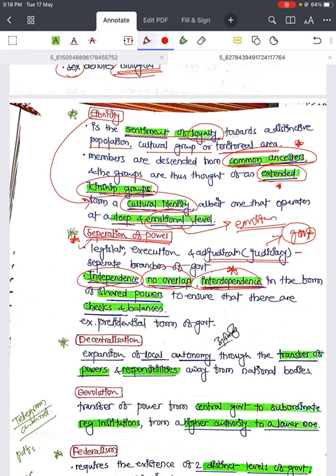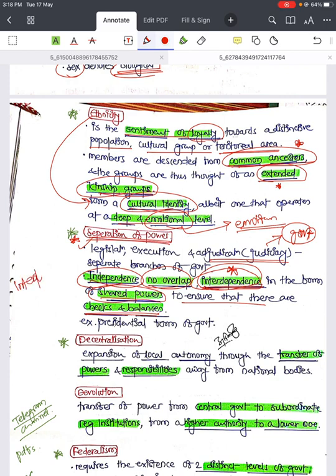In separation of power, you will have interdependence in the form of shared powers to ensure that there are checks and balances. So we'll see there will be some checks and balances of parliament on judiciary, as well as judiciary having some checks and balances in the form of judicial review on parliament or executive, right? So there is interdependence. This is very important.